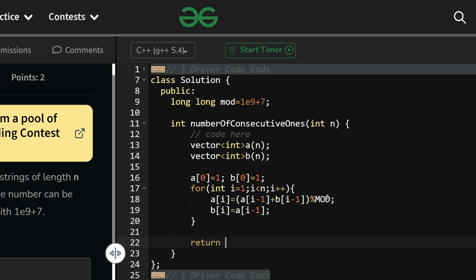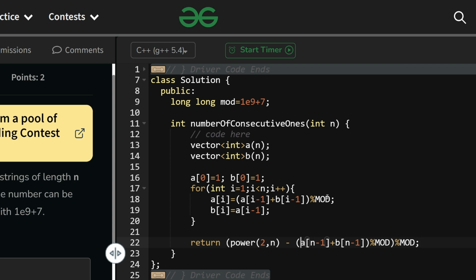I will say return. Now I want to use the built-in power, but I have tested it before. It is not working. I have to calculate the power all on my own because n is very large. So in that case, I have to take the mod and then calculate power, right? So power of 2 to the power n minus a of n minus 1 plus b of n minus 1, whole to the power mod, percentile mod of the sum.